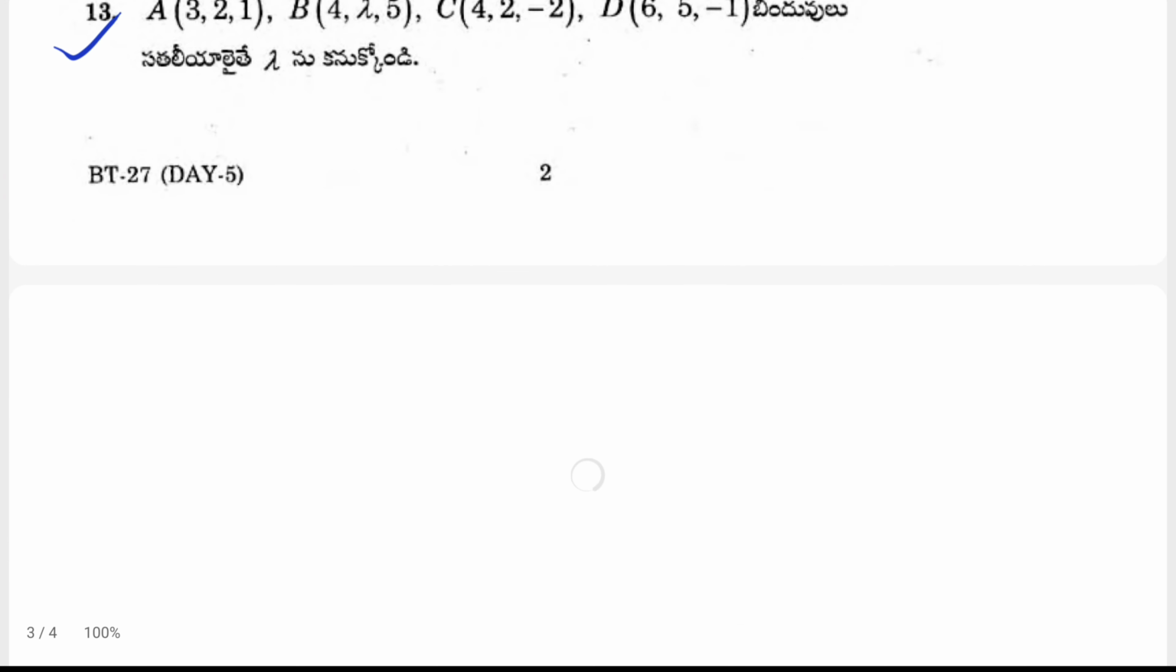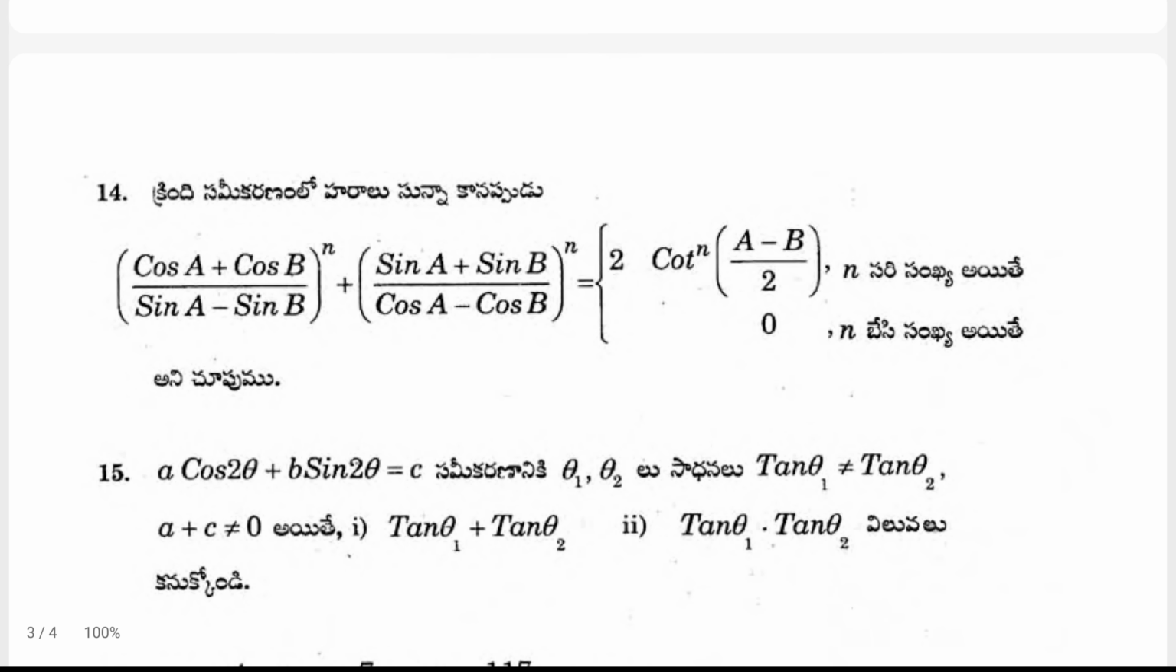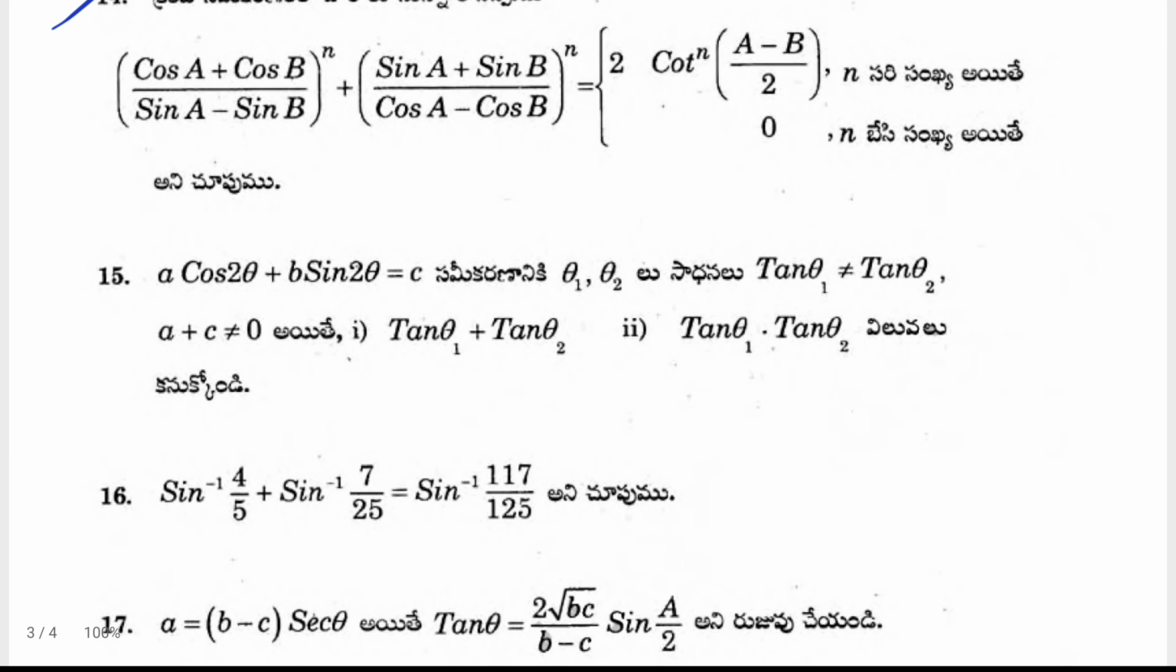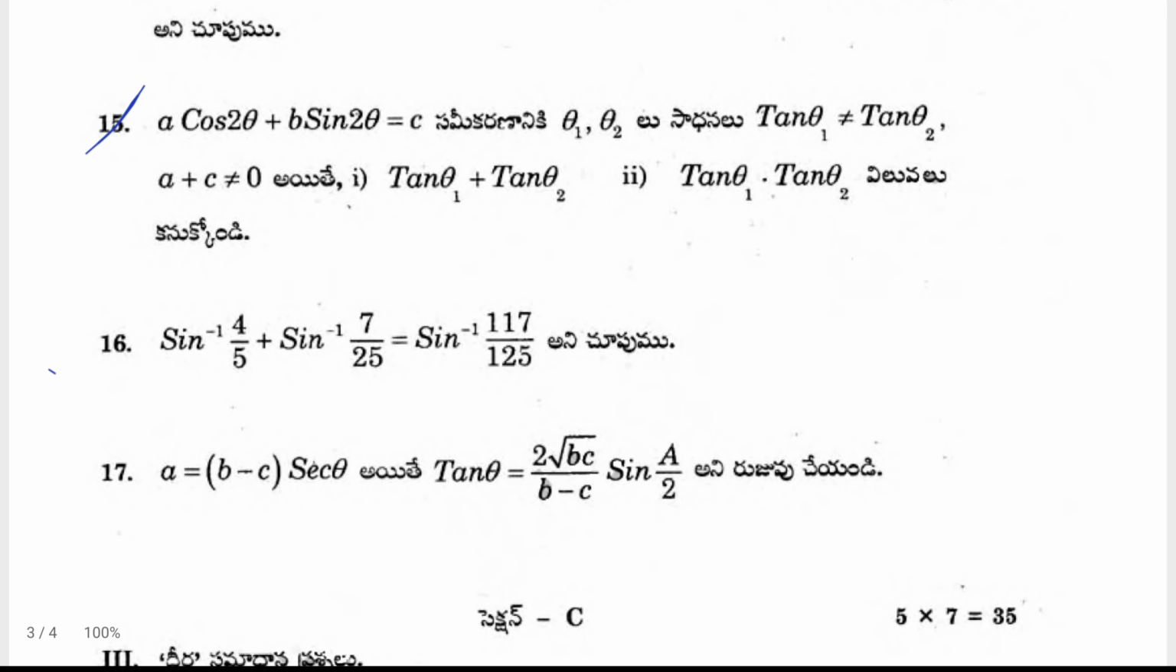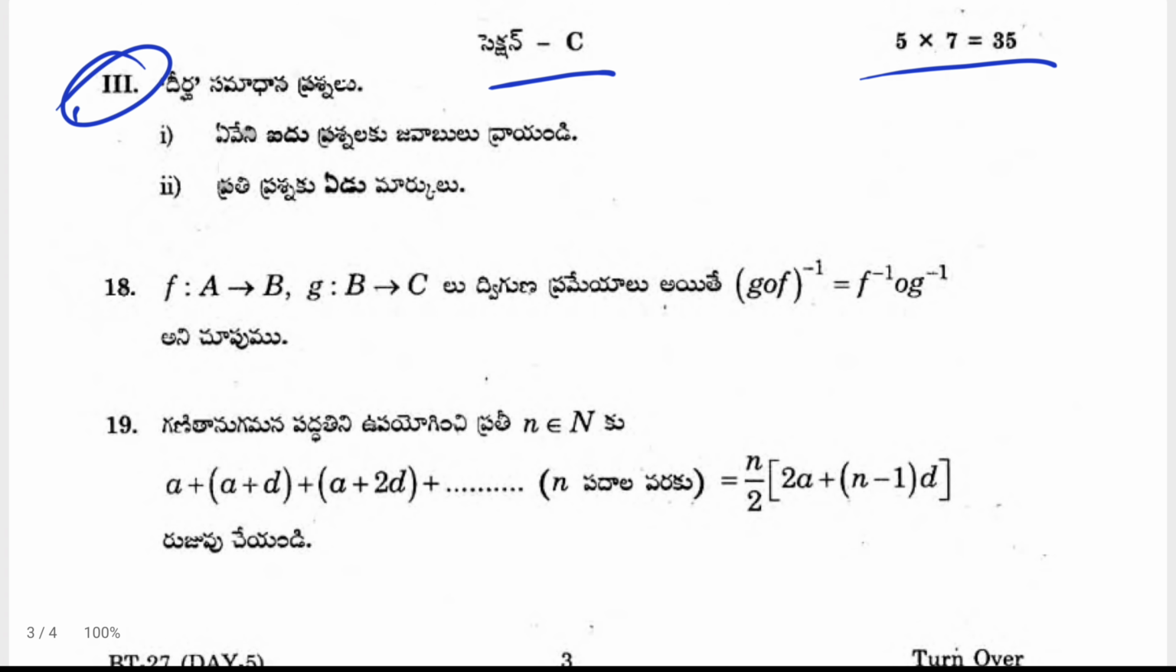Okay, then after that we can go through the 14th one here, and this is question number 15. Then here question number 16. Okay, then 17 here. So till here I hope it is clear for you and you don't have any kind of doubt. Then it's 5 into 7 questions, 35 marks, and this is section 3. This is the third one.